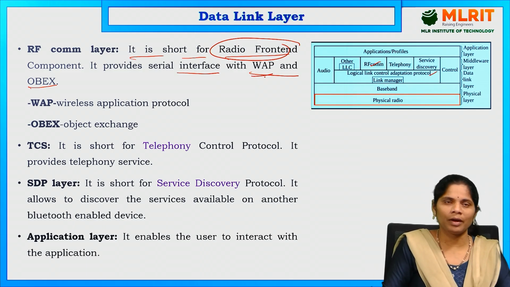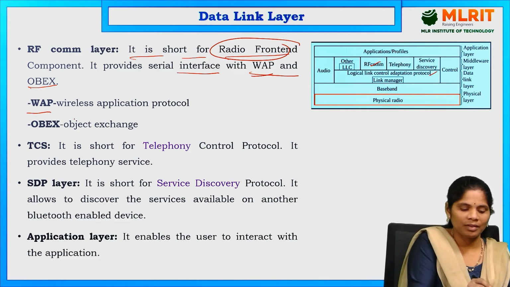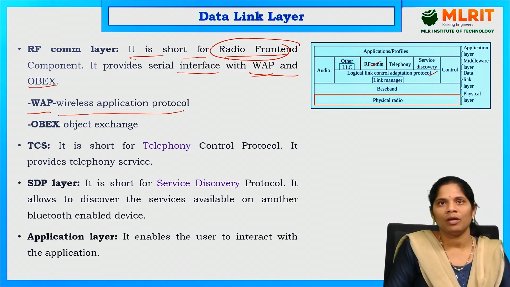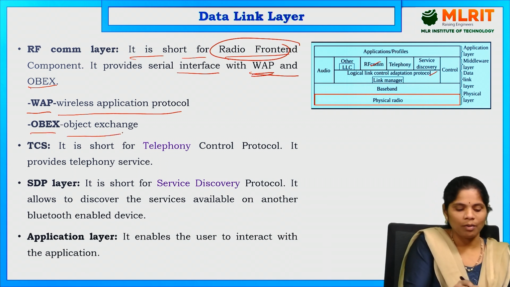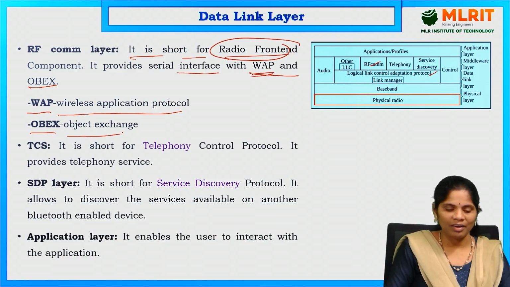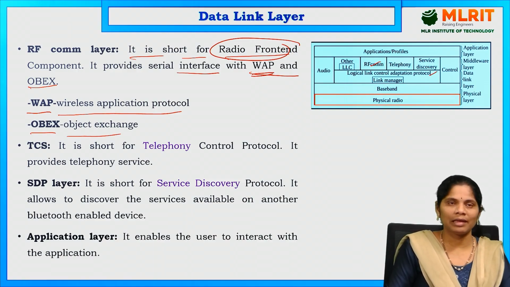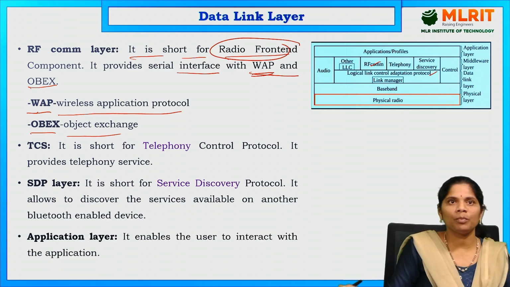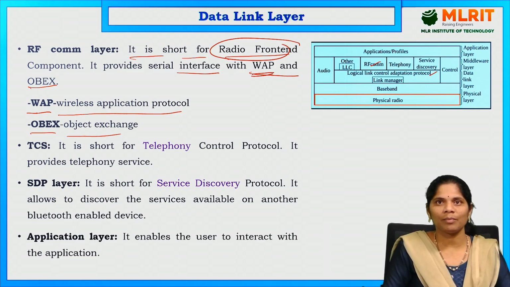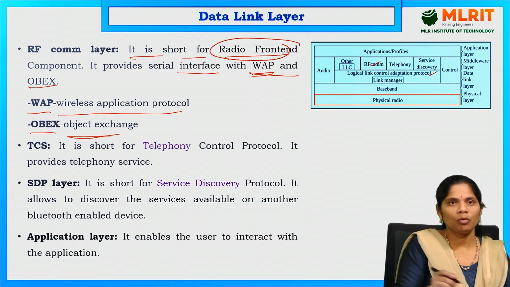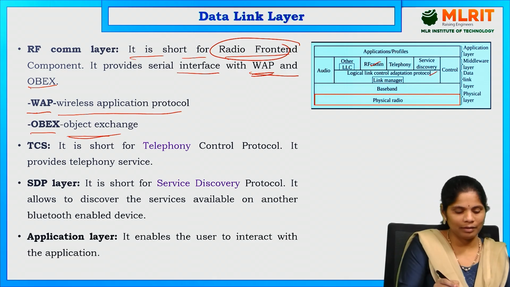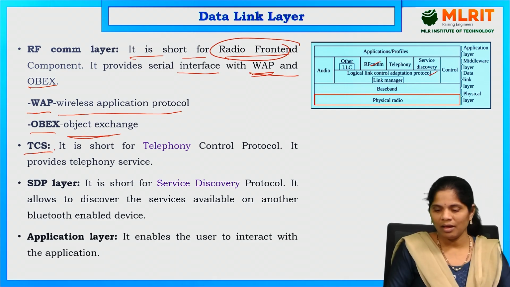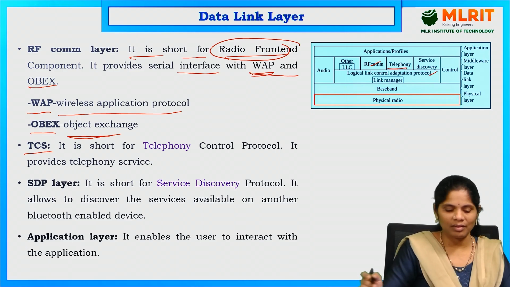What are WAP and OBEX? WAP is the wireless application protocol. OBEX is object exchange. So the RF communication layer is an interface between WAP and OBEX. And next one is TCS. See, what is TCS? TCS is nothing but telephony.